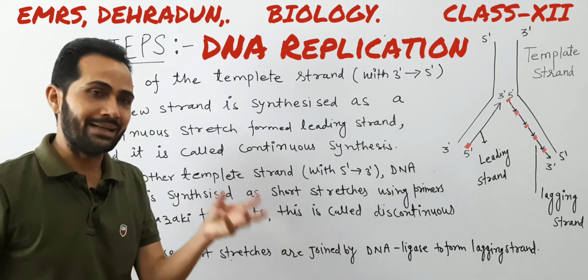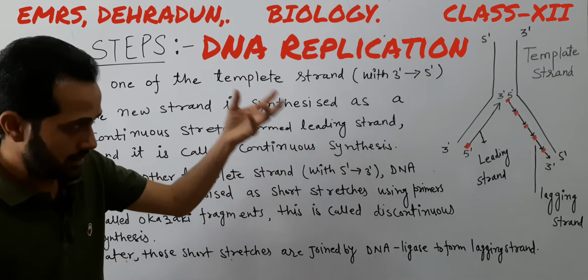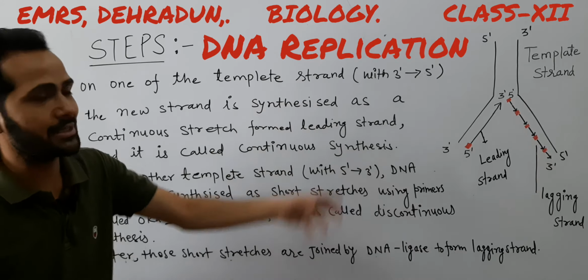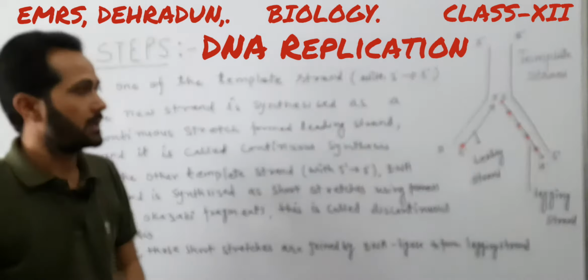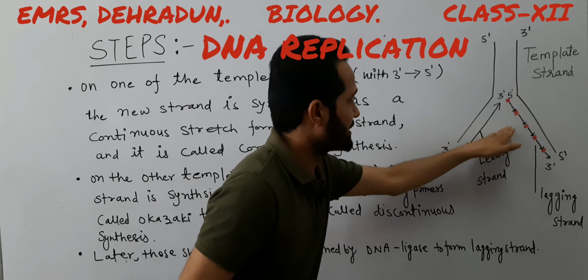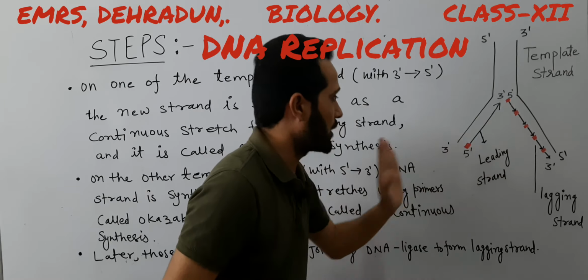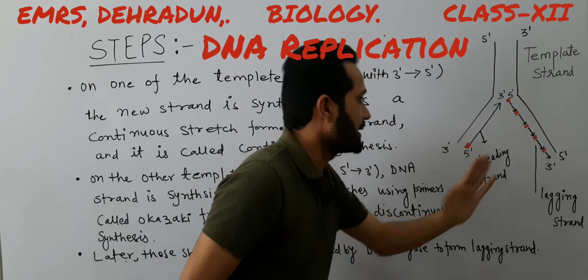Okazaki was a scientist who discovered this way of synthesis of nucleotides here. That's why the name Okazaki fragments is given to these small nucleotide fragments. So in this way, the two strands are synthesized. One is called the leading strand and the other one is called the lagging strand.